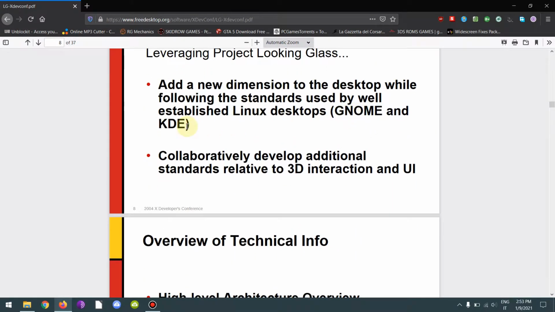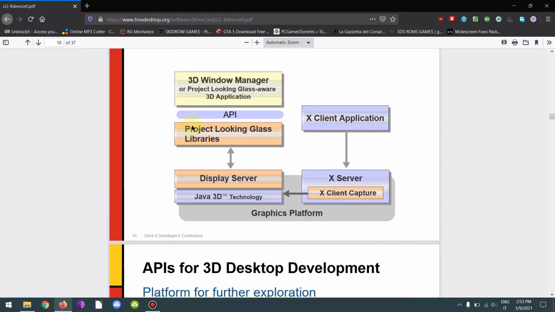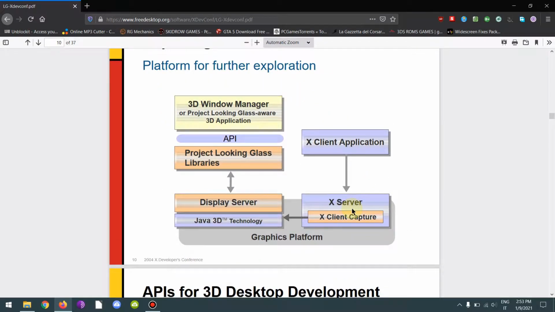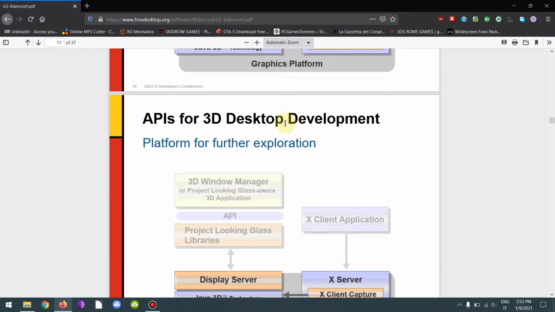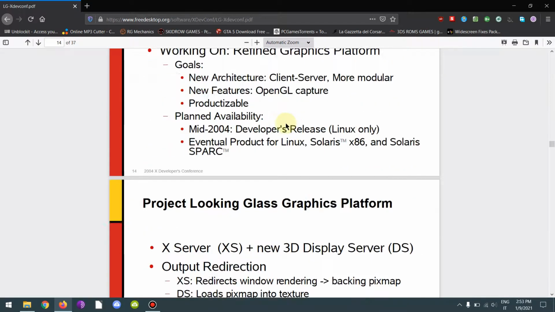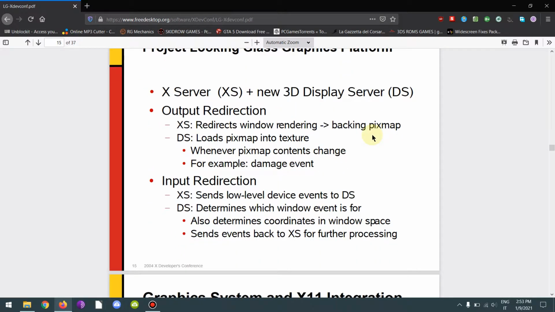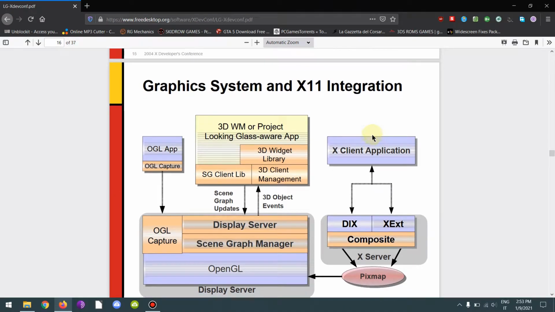Here GNOME and KDE, these will be used later in Compiz. Here the structure is a server thanks to Java 3D technology and the API used by your graphics card. It creates a 3D window manager. Input and output redirections.